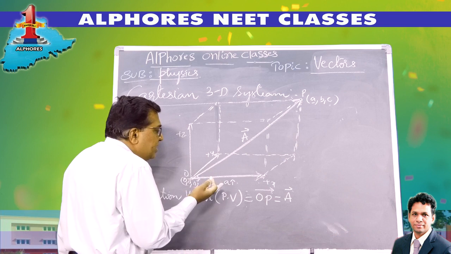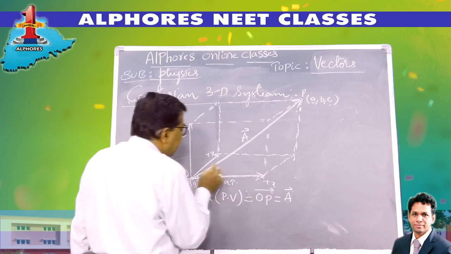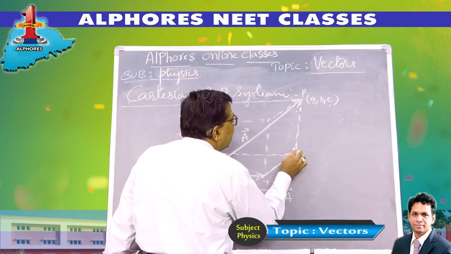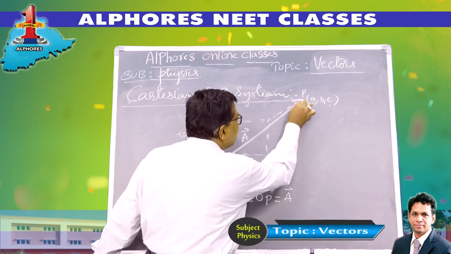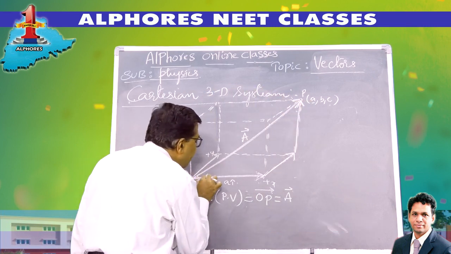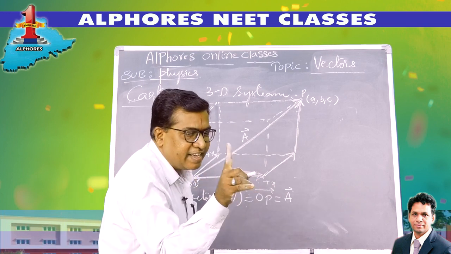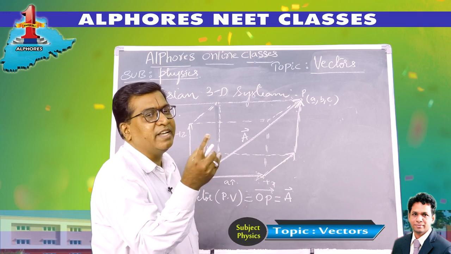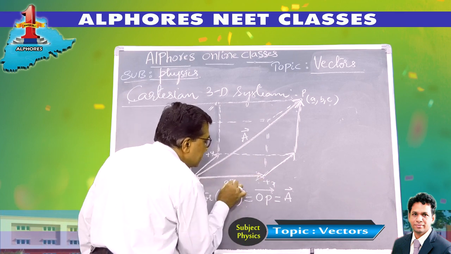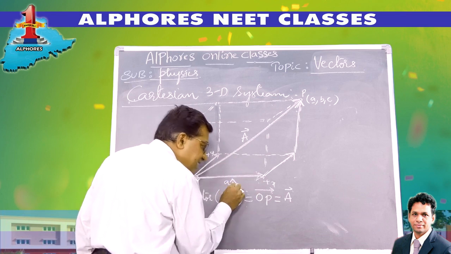So my known directions are: first moving along the x-axis, later I move parallel to the y-axis, later I move parallel to the z-axis, and reach the point P. I am moving A units along the x-axis. You know, 1 unit along the x-axis is i cap, 2 units, 2i, 3 units, 3i. I have moved A units, so this is Ai. A is the magnitude, and the direction is i.